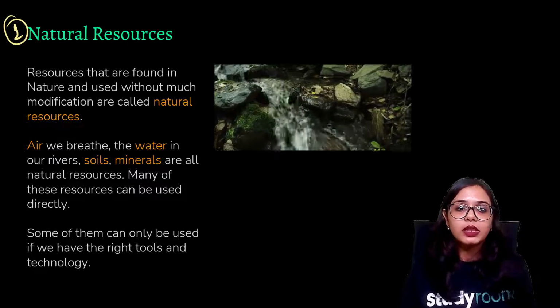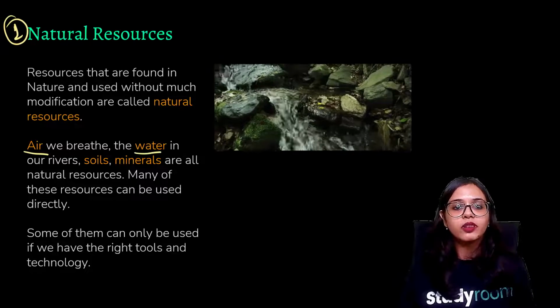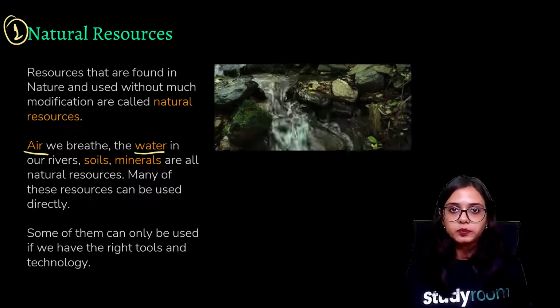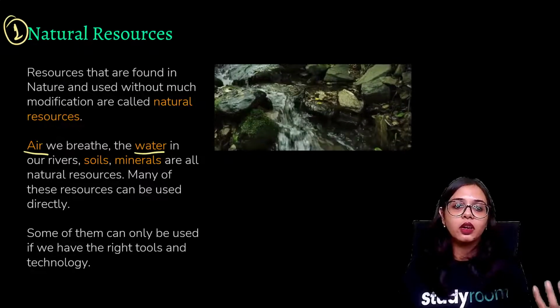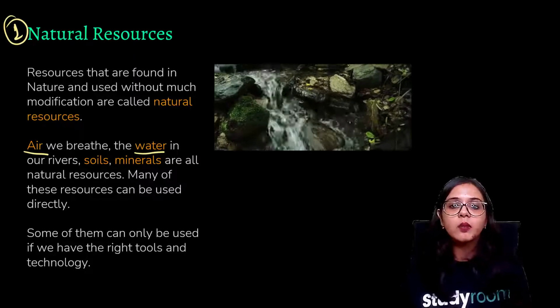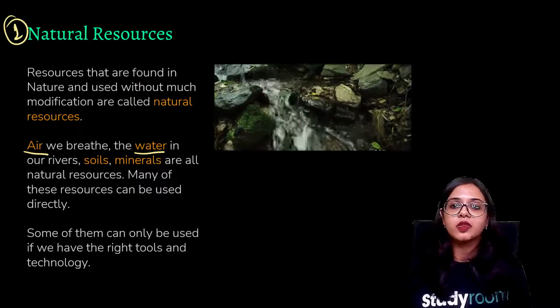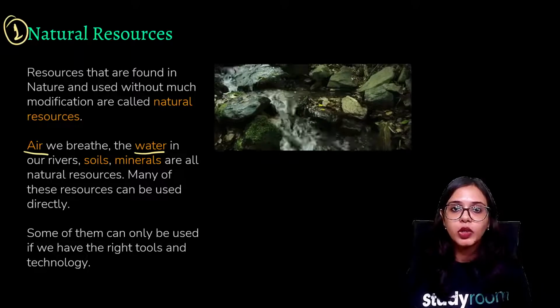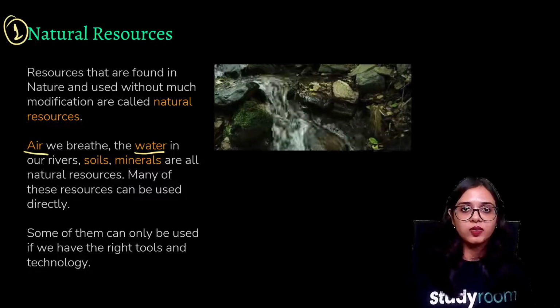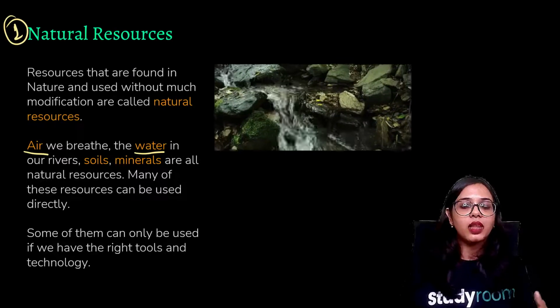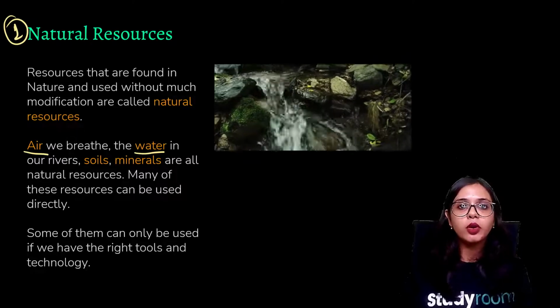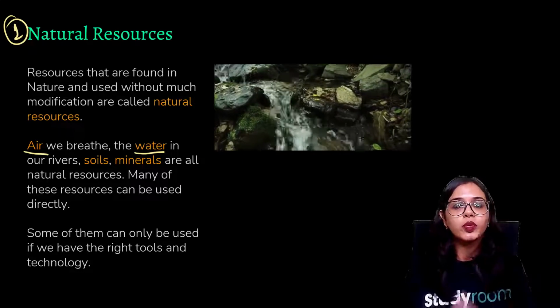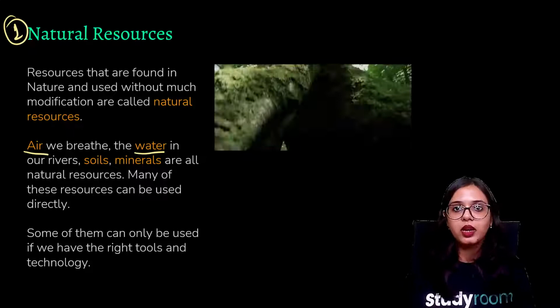Okay, for example, the air that we breathe, the fresh water that we are drinking. Okay, earlier we used to drink water directly from rivers, but now, of course, because of various contamination, because of various pollution, we are processing it. So there is a human interference that is helping that dirty water to get clean, to get purified, and then we are consuming that water.